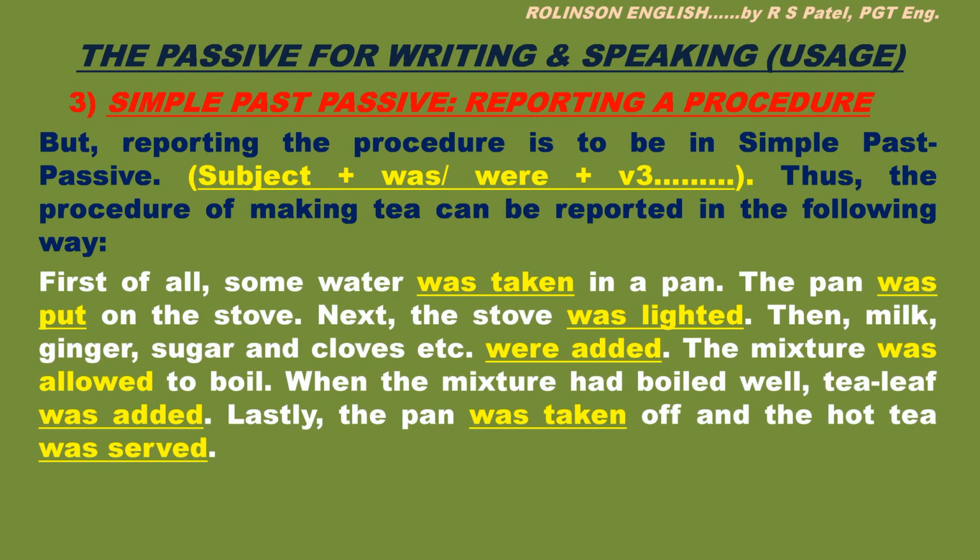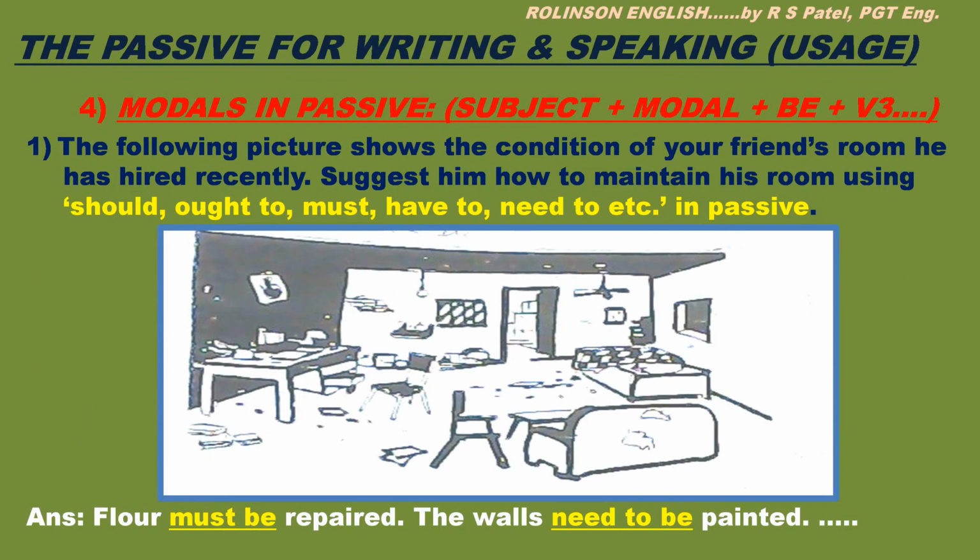Alright? So, let us see now another use. Modals in passive. Subject plus modal plus be followed by third form of the verb. Let us see the situation where modal passive is used here. The following picture shows the condition of your friend's room he has hired recently. Suggest to him how to maintain his room using should, ought to, must, have to, need to in passive.